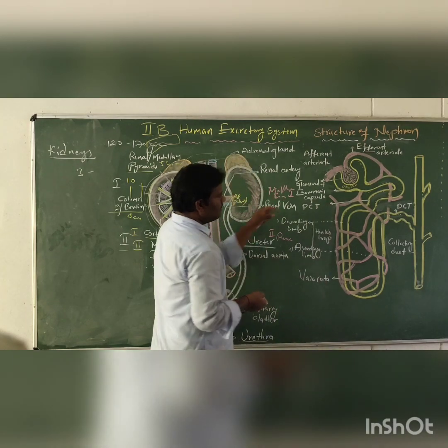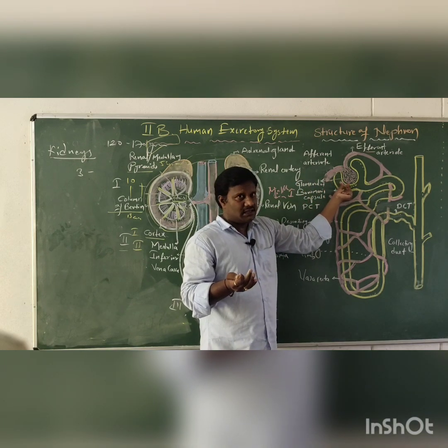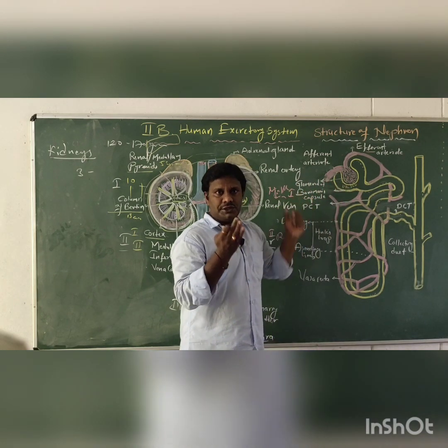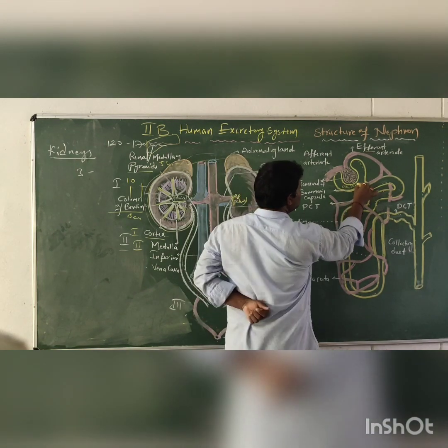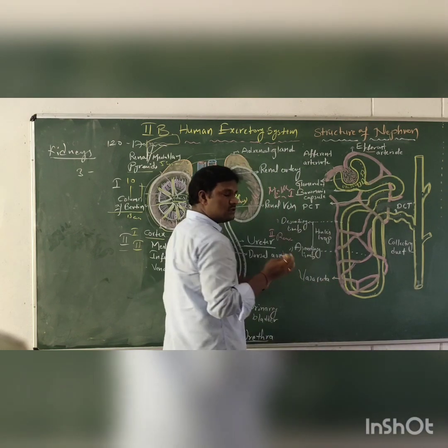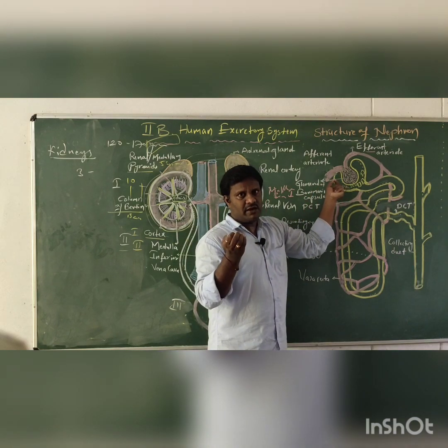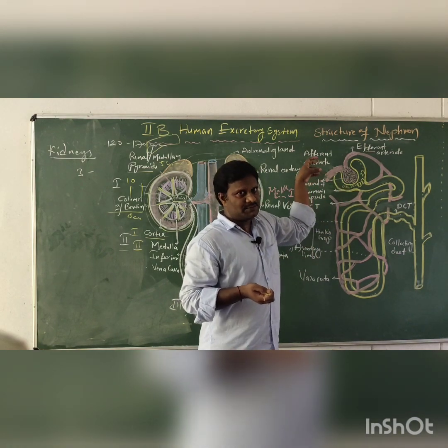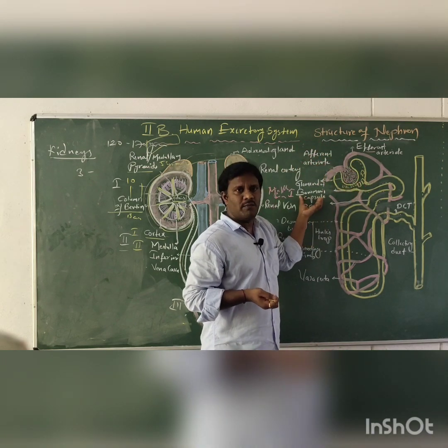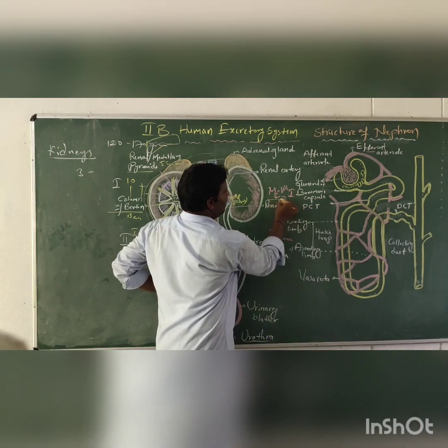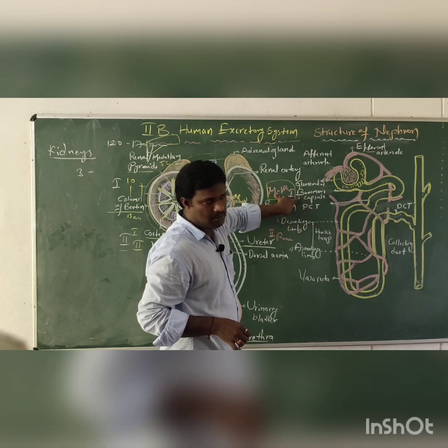Next, Bowman's capsule is closely associated with the glomerulus. This Bowman's capsule is a two-layer structure and consists of podocytes. These podocytes are closely associated with the glomerulus. Whenever the slits open, higher hydrostatic pressure occurs in the glomerulus and wastes collect in the Bowman's capsule. So this is the first part of the nephron, the Malpighian body, divided into two parts, glomerulus and Bowman's capsule.